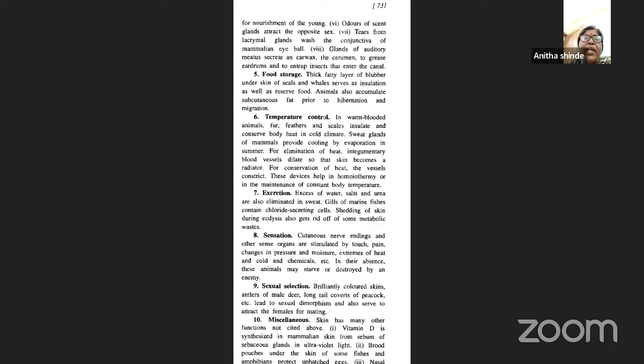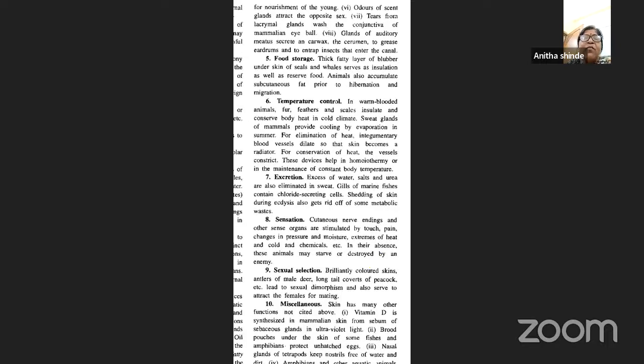The next is temperature control. The skin also controls the temperature. Especially in warm-blooded animals, the presence of fur, feathers, as well as scales helps. It acts as an insulator, so it will insulate and conserve the body heat in a cold climate. Then sweat glands of the mammals also provide cooling by evaporation in the summer.